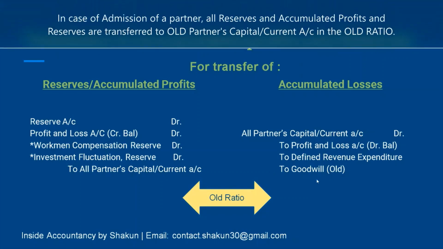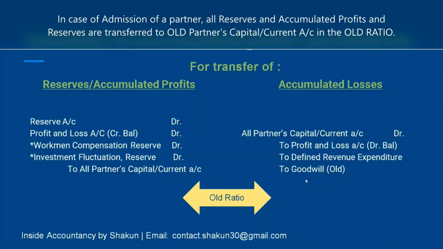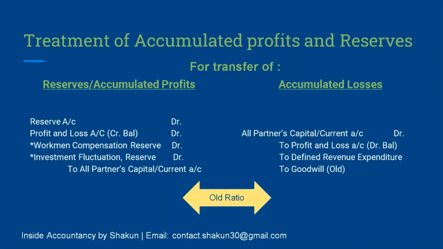Similarly, all the things which were mentioned on the asset side, all these things have a DR balance. We are going to write them off. Therefore, they are credited and partners capital or current account is debited. Again, the distribution between the partners would be made in the old ratio. Why? Because all these are the old accumulated profits and reserves which were already earned by the firm before the reconstitution of the firm. Moving on.